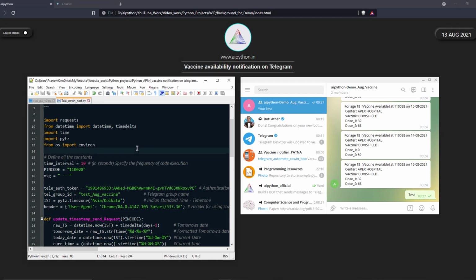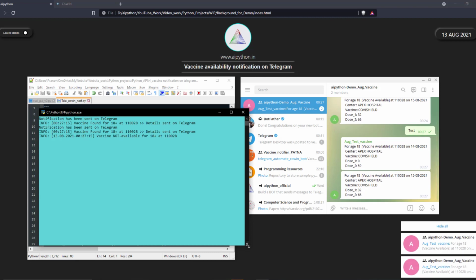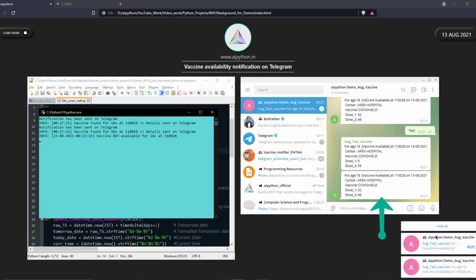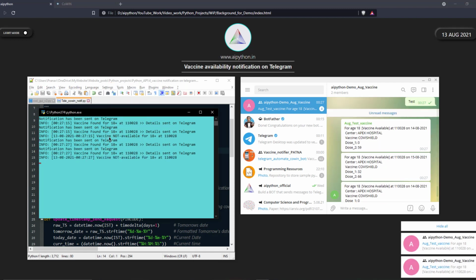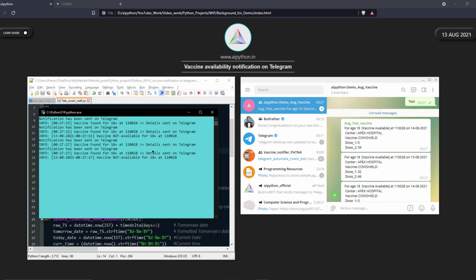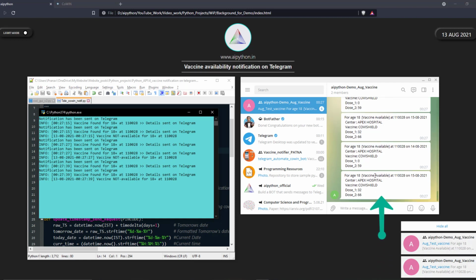If I execute this code, you will see, I will guide you step by step. As you can see here, we started getting messages, right? I'll hide this one. As you can see here, this keeps on searching the vaccine portal, which is the CoWIN portal, every 20 seconds. And if there is any vaccine available on that particular pin code, it will say vaccine found for a particular age group and details sent on Telegram. If the vaccines are available, it will be sent here directly, as you can see, right?